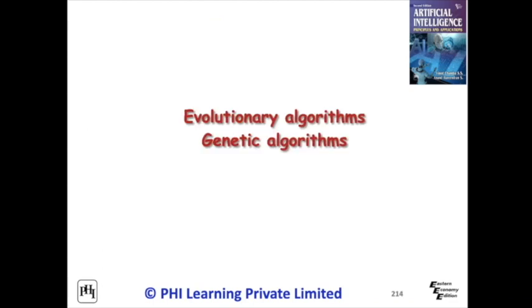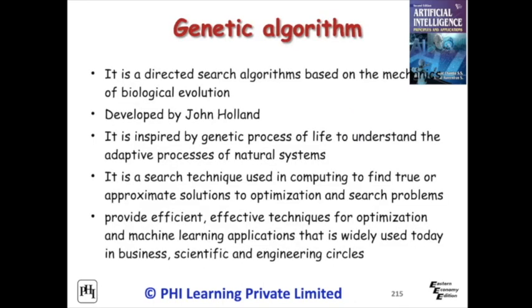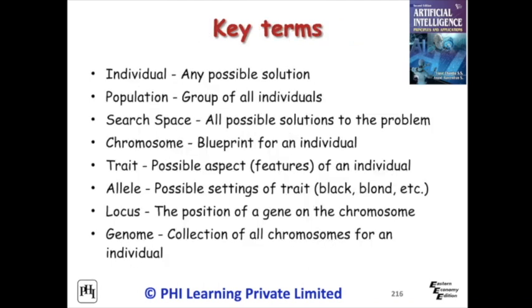Genetic algorithm is a directed search algorithm based on the mechanics of biological evolution. The algorithm is inspired by the genetic process of life to understand the adaptive processes of natural systems. Genetic algorithm is a search technique used in computing to find true or approximate solutions to optimization and search problems. Some of the key terms used in genetic algorithm are individual, population, search space, chromosome, trait, allele, locus, and genome.